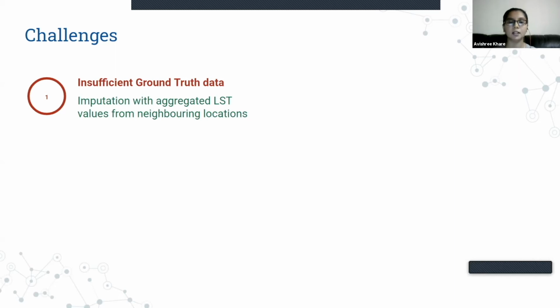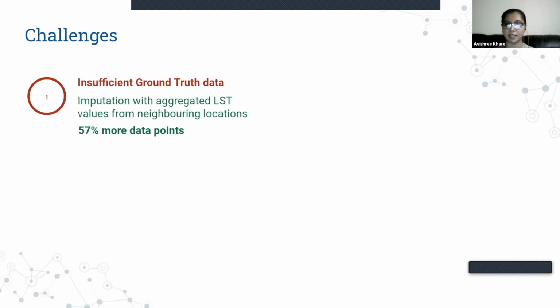So we build a bounding box around the site, and we see if there are any MODIS LST values and aggregate them to report the value for that given site. This resulted in a 57% increase in the number of data points, and more data equals better models. So this was definitely a good starting point.